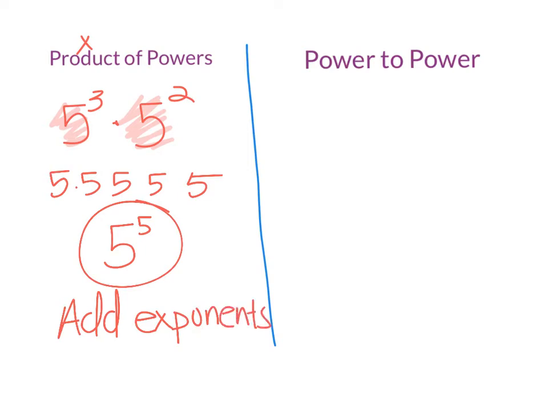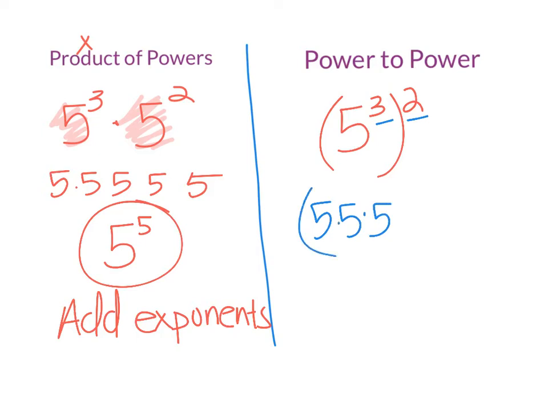Okay, the second rule that we learned was the power to power rule. So that would be one that looks like this: 5 cubed to the second power. Remember, power to power basically means you're taking a power to a power right here. Now you could write it out the long way. So 5 cubed is 5 times 5 times 5. And then you could do that twice. 5 times 5 times 5. That's the same as writing 5 to the 6th.